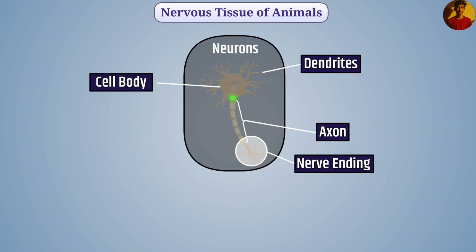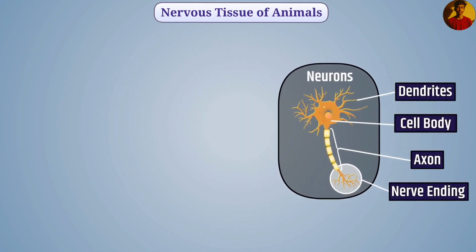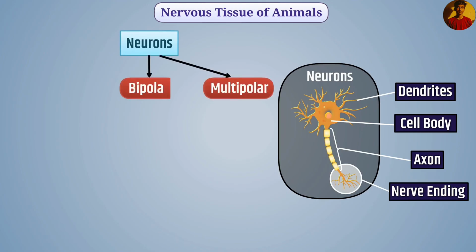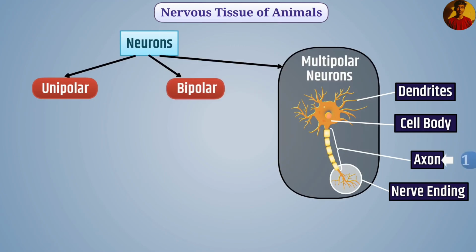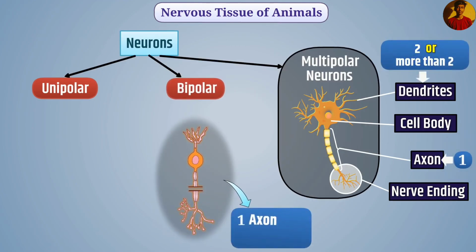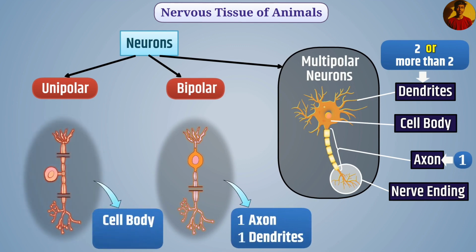The stimulus in the nervous tissue is conducted in a similar way, and stimulus in the neuron is conducted in only one direction, from dendrites to the terminal end of the neuron. One nerve cell, that is neuron, can be 1 meter in length. On the basis of number of dendrites and axons, neurons are classified into multipolar, bipolar, and unipolar neurons. In a multipolar neuron, there is one axon and two or more dendrites. In the bipolar neuron, there is one axon and one dendrite. In the unipolar neuron, there is only a cell body and one axon.